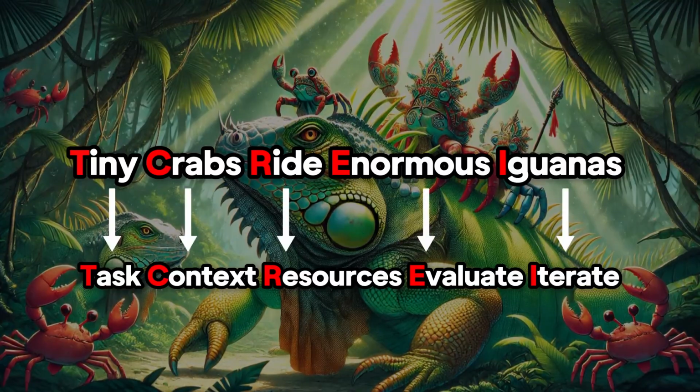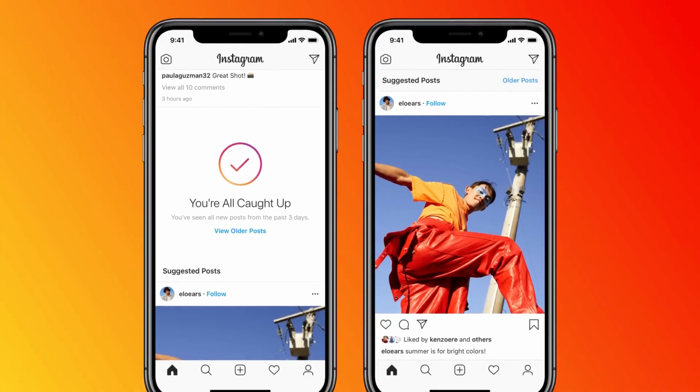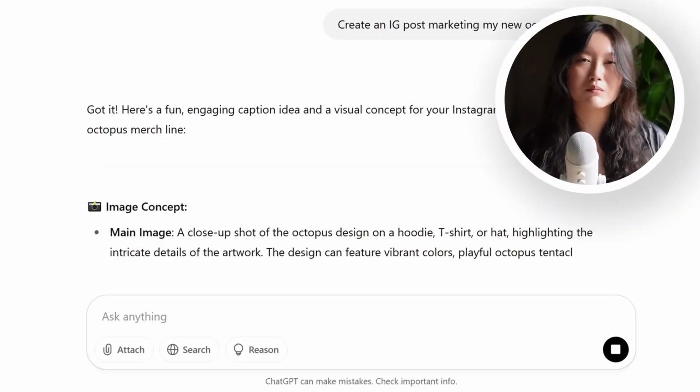evaluate, and iterate. When you are crafting a prompt, the first thing that you want to think of is the task that you want it to do. What do you want the AI to do? For example, maybe you want the AI to help you make some IG posts to market your new octopus merch line. You could just prompt it, create an IG post marketing my new octopus merch line. And with that, you'll probably get some okay results, but you can make the results much better.